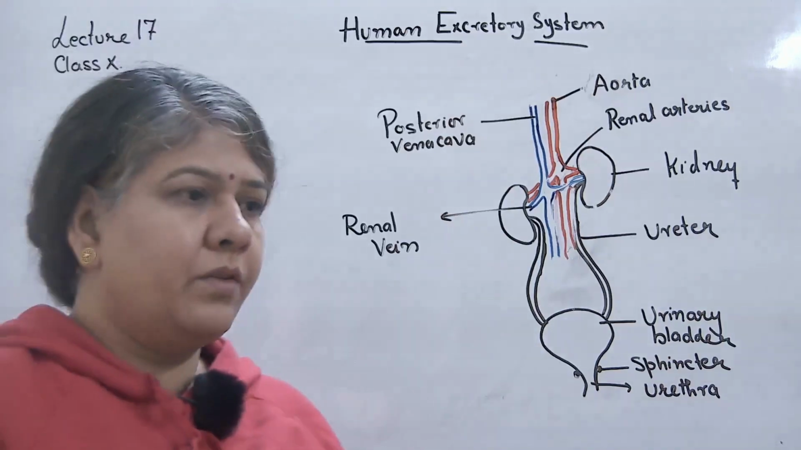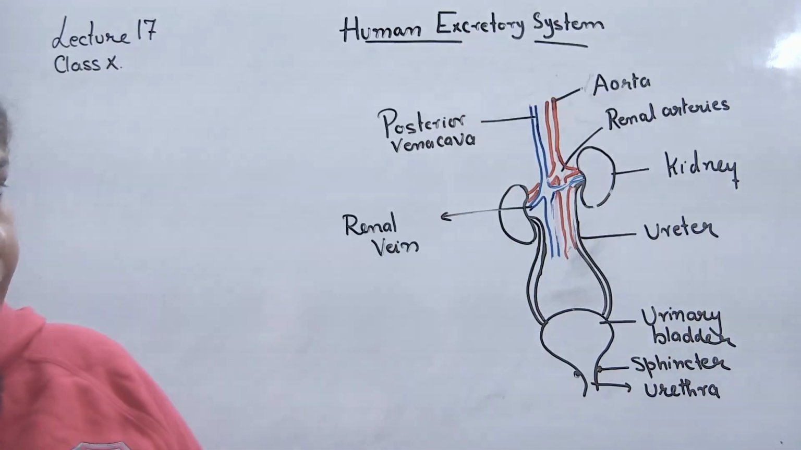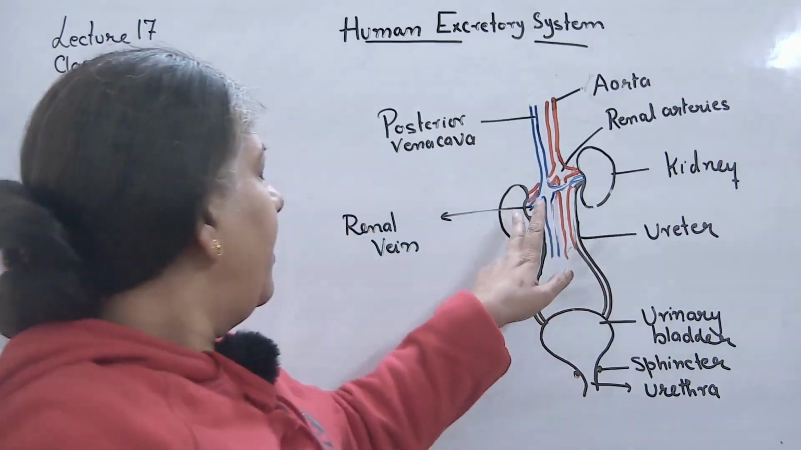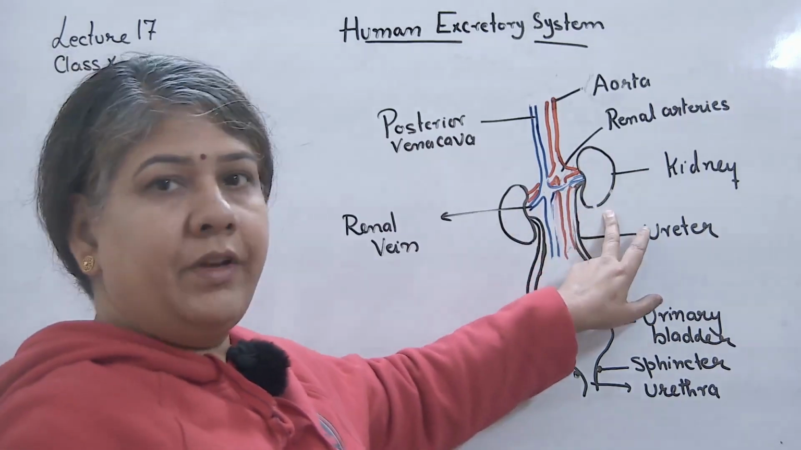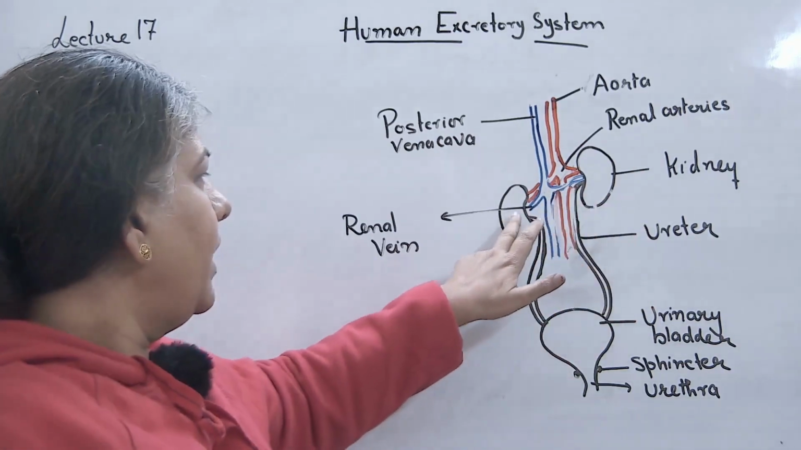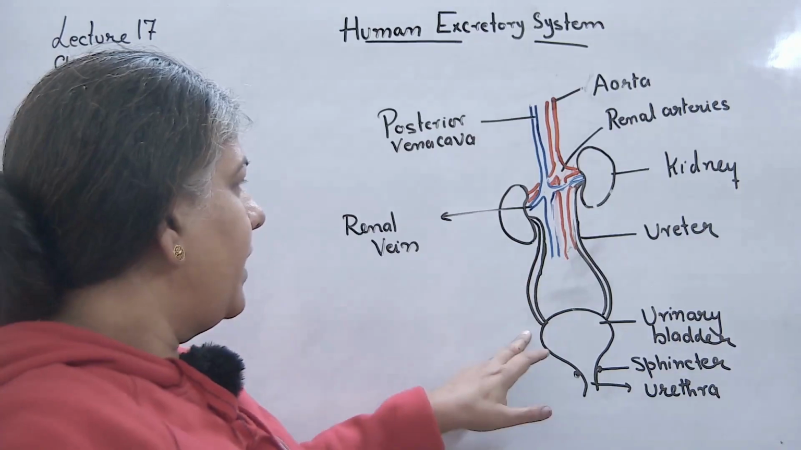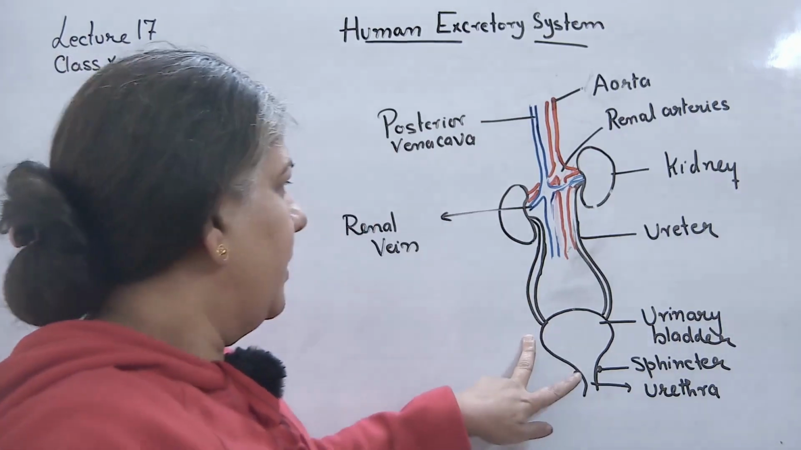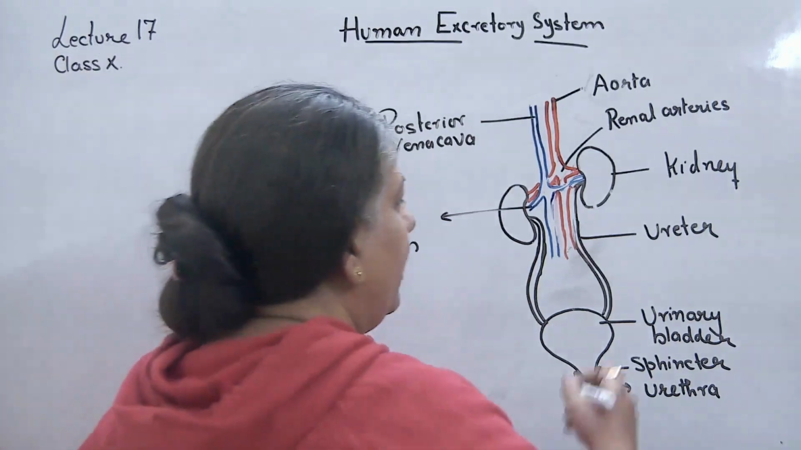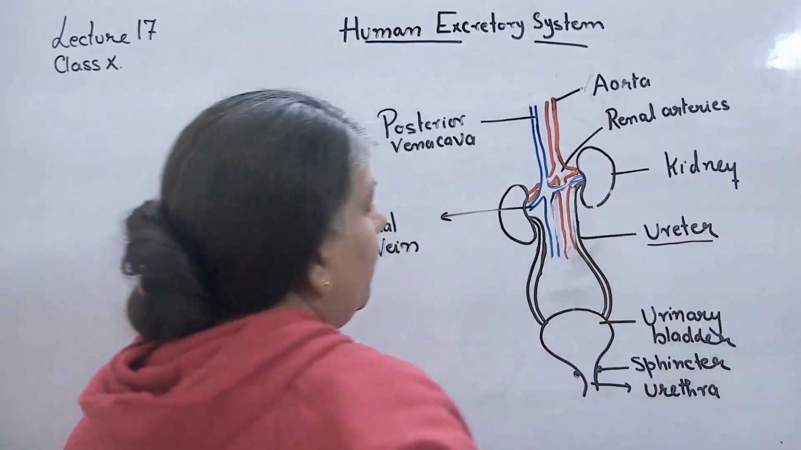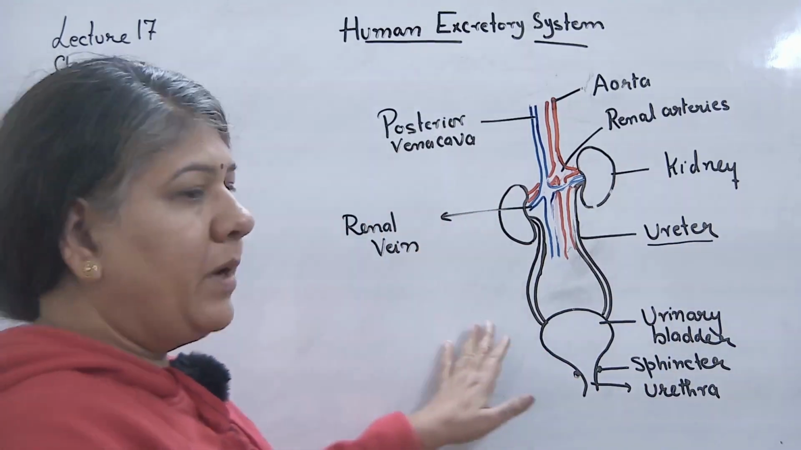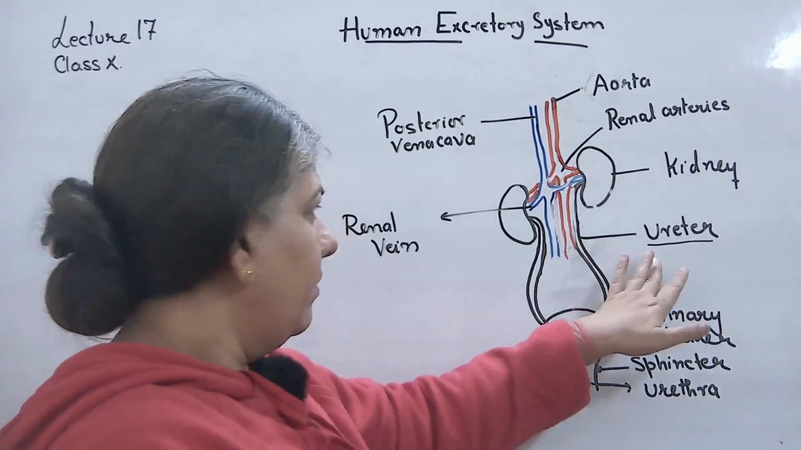The human excretory system consists of a pair of kidneys. The right is lower than the left kidney. From the kidney arises a tube that connects to the urinary bladder. This tube is called the ureter. तो ये ट्यूब जो किडनी और यूरिनरी ब्लैडर को कनेक्ट कर रहा है, इसे ही हम यूरेटर कहते हैं.